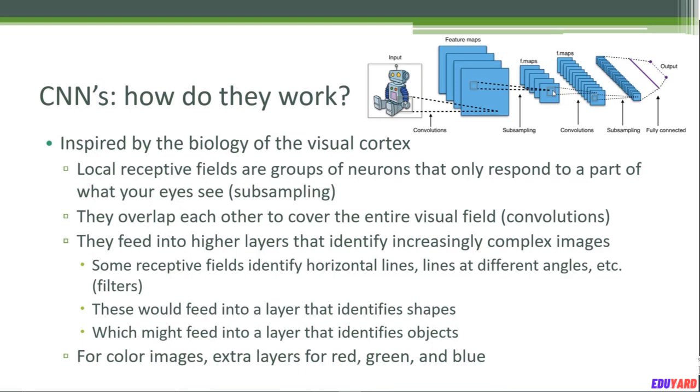So the first layer in the convolutional neural network inside your head might just identify horizontal lines or lines at different angles, or specific edges. We call these filters, and that might feed into a layer above them that would then assemble those lines that it identified at the lower level into shapes, and maybe there is a layer above that would be able to recognize objects based on the patterns of shapes that you see.